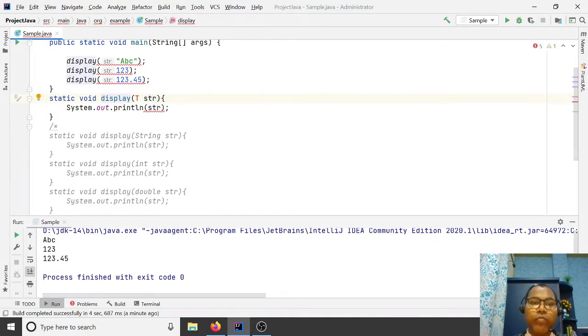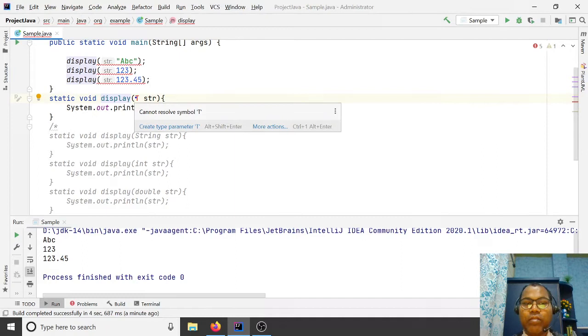So the first question is what is T? Where are you defining a T? T cannot resolve symbol. T cannot resolve symbol. So where do you define it?